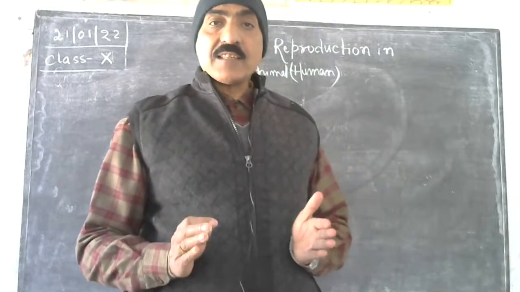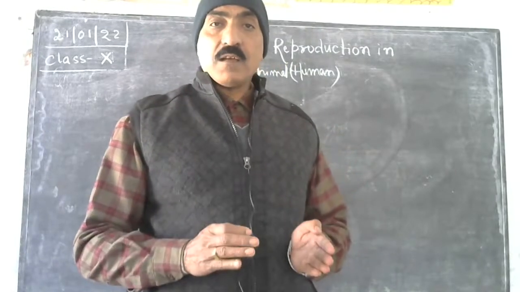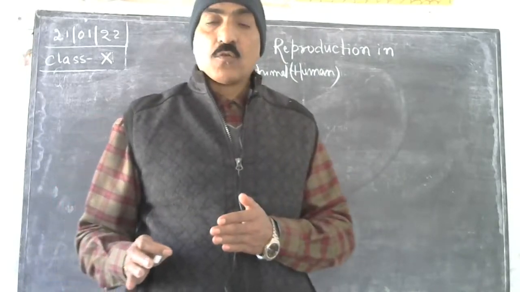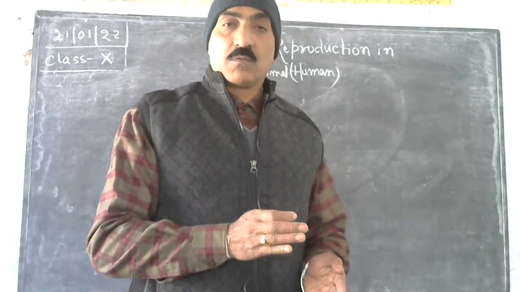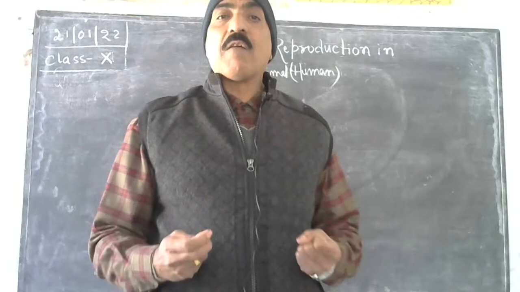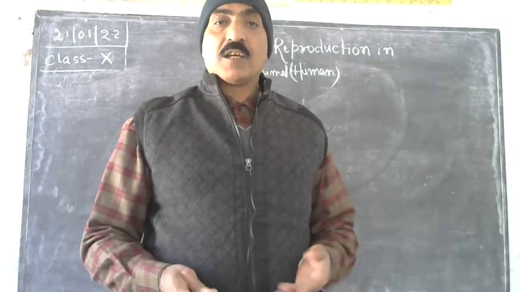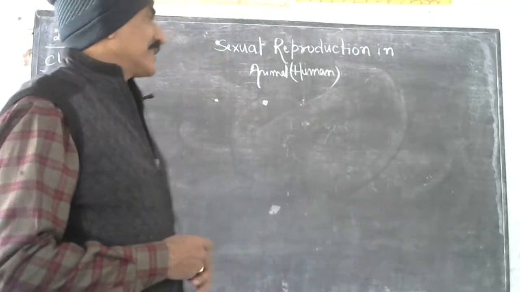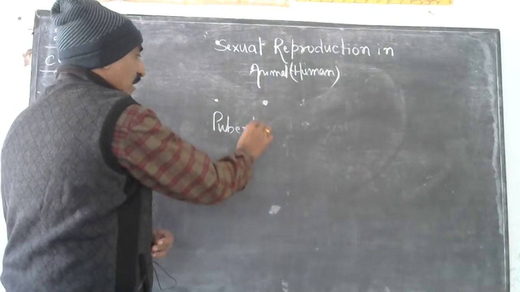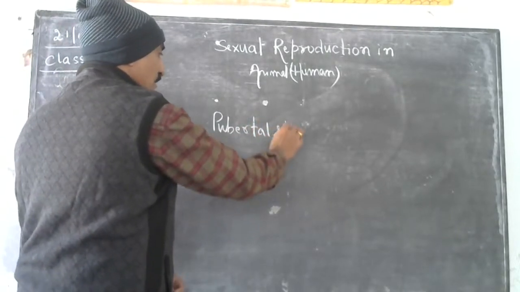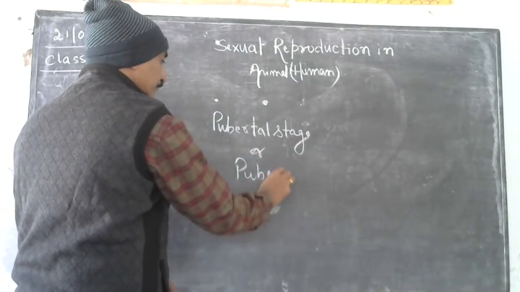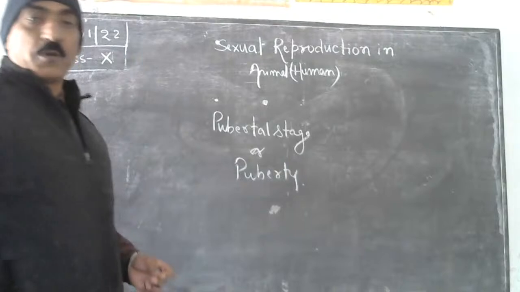Okay, the stage in the individual's body when a male or female leaves childhood and attains youth, meaning they attain sexual maturity, the power to produce gametes, is called, उसको कहते हैं हम लोग प्यूबर्टल स्टेज, और दिस इज कॉल्ड प्यूबर्टी. ओके, तो व्हाट इज प्यूबर्टल स्टेज?